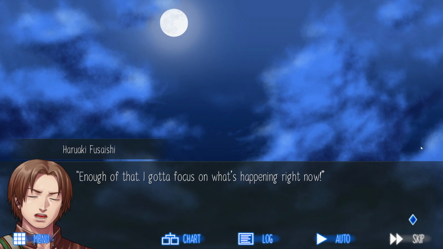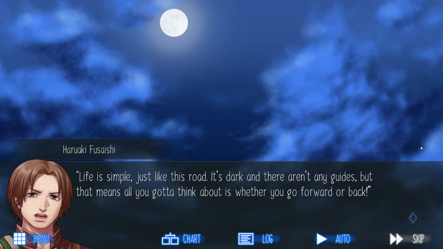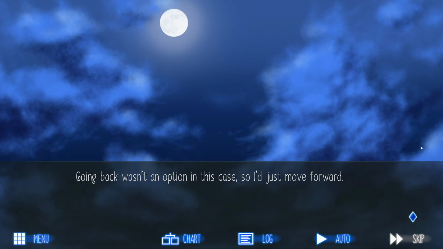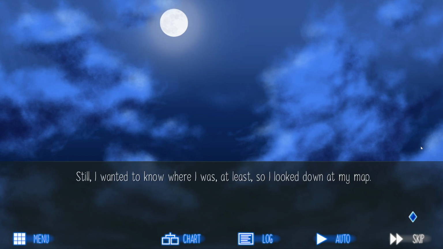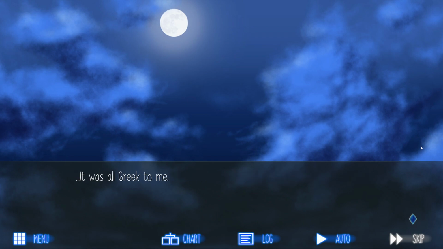Ugh. Enough of that. I gotta focus on what's happening right now. Life is simple, just like this road. It's dark and there aren't any guides, but that means all you gotta think about is whether you go forward or back. Going back wasn't an option in this case, so I just moved forward. Still, I wanted to know where I was at least, so I looked down at my map. It was all Greek to me.